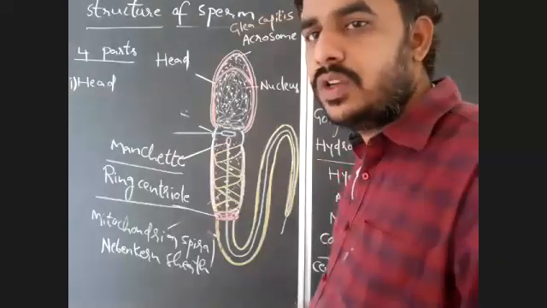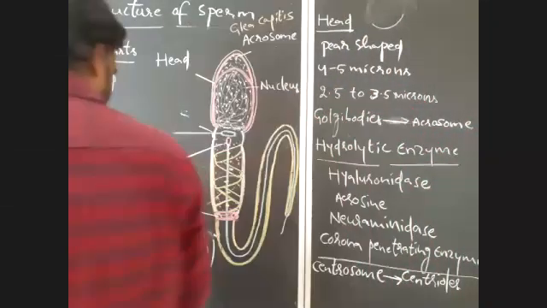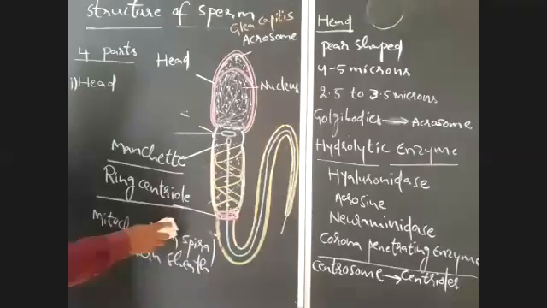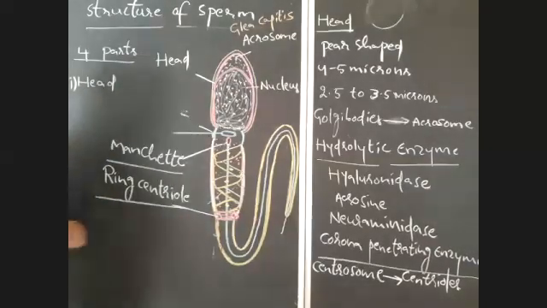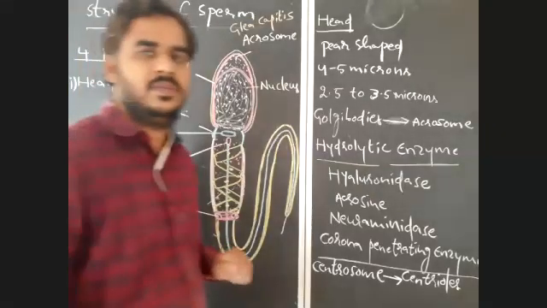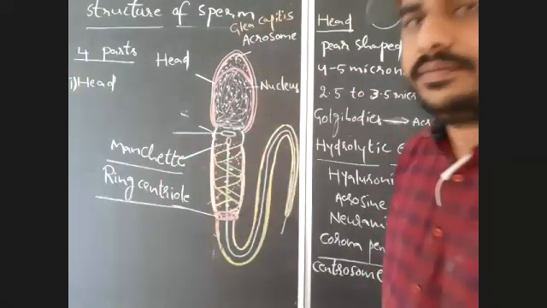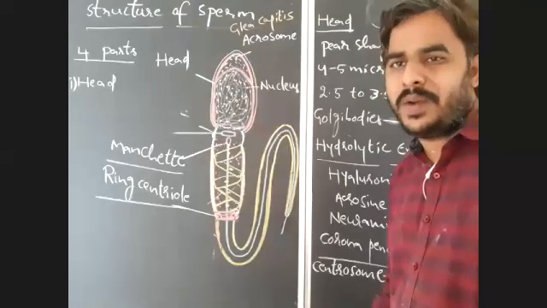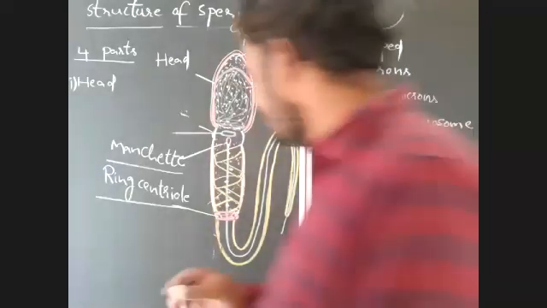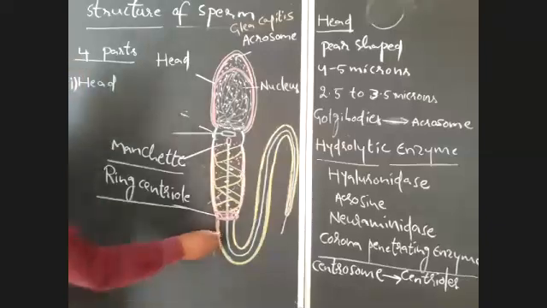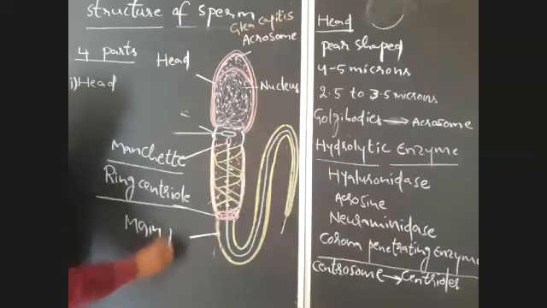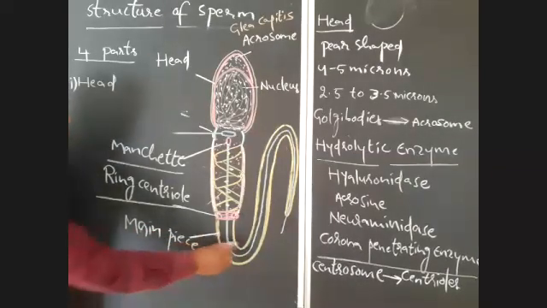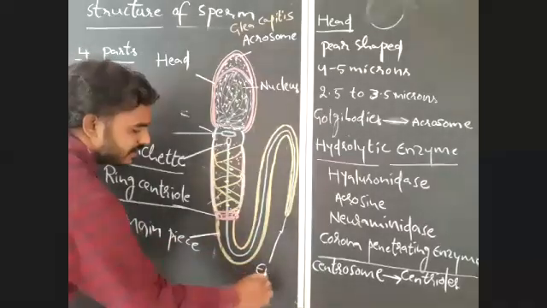So the middle piece is also completed. Next, after completion of the middle piece, the longest part in the sperm is the tail. Tail is the longest part of sperm. Again, it is divided into two parts. The anterior part is known as the main piece, and the posterior part is the end piece.